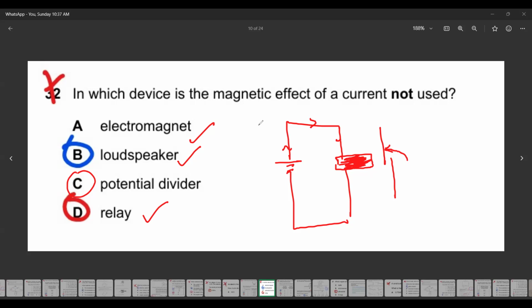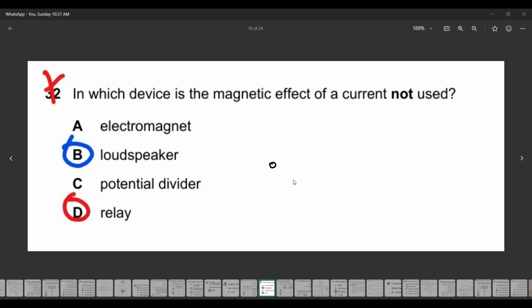Is it clear? This one? Yeah, relay, like for example, how a relay works. The working principle of a relay.